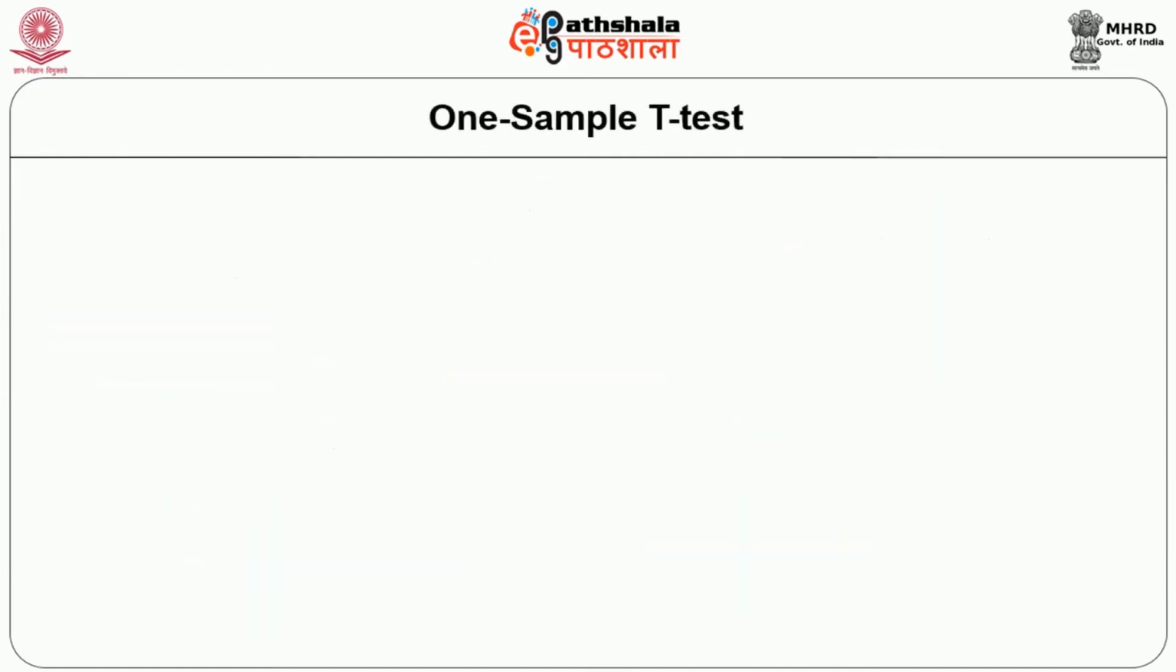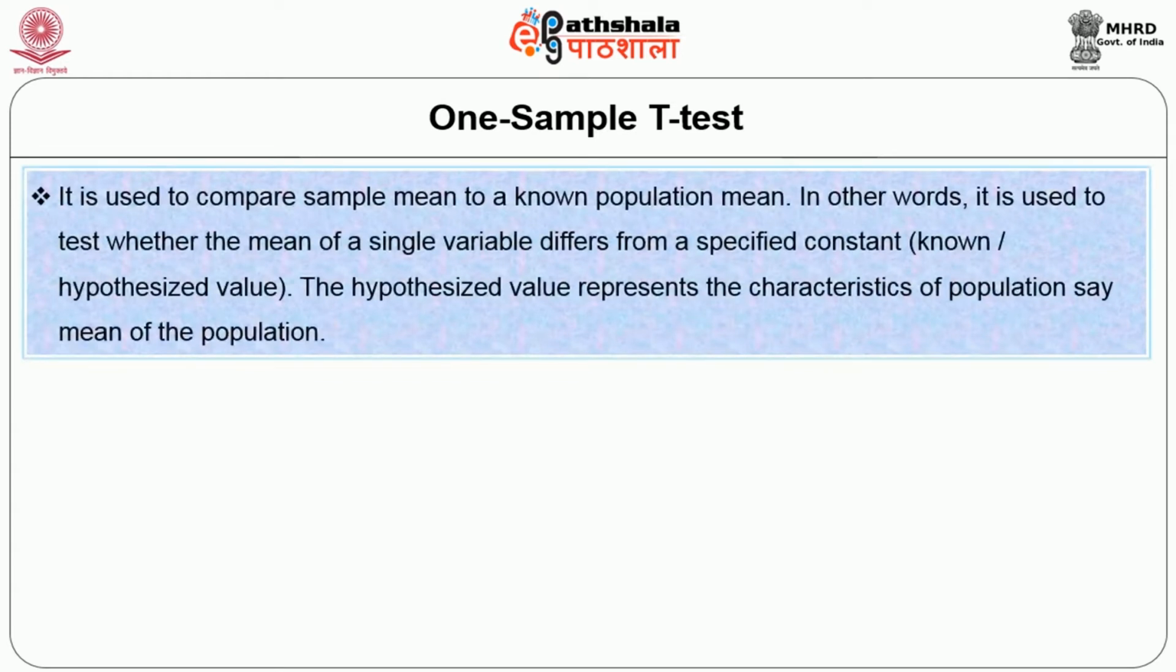Now let us discuss the t-tests one by one. Moving on to one sample t-test. It is used to compare sample mean to a known population mean. In other words, it is used to test whether the mean of a single variable differs from a specified constant, that is also known as hypothesized value. The hypothesized value represents the characteristics of the population, say mean of the population.